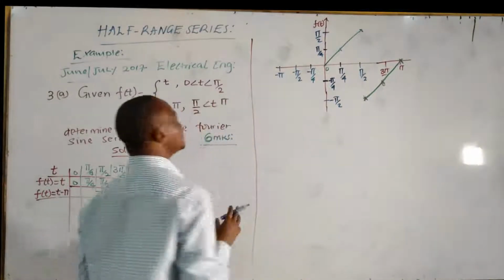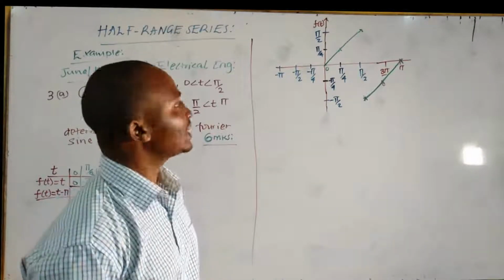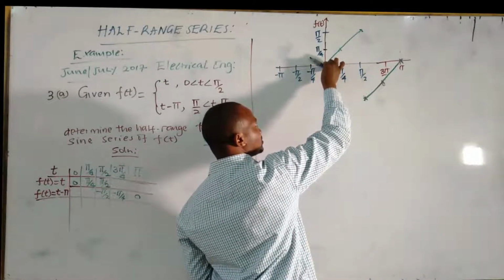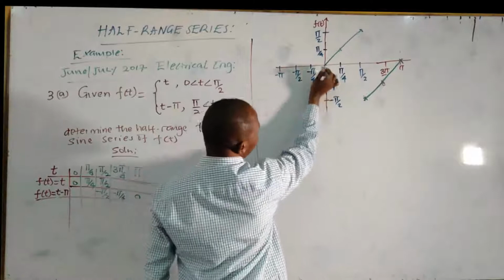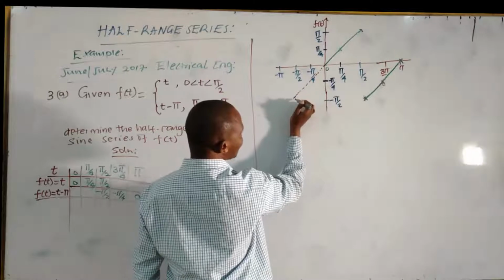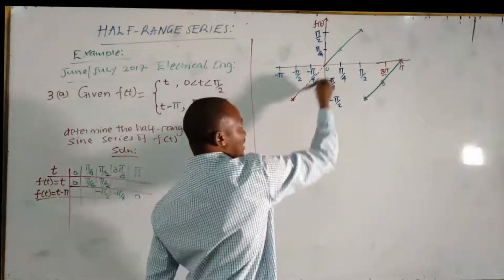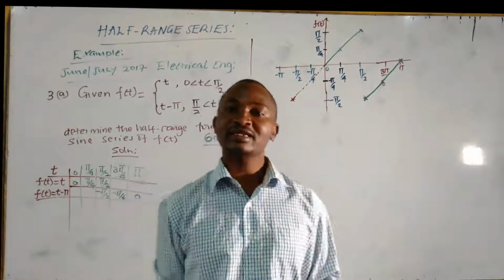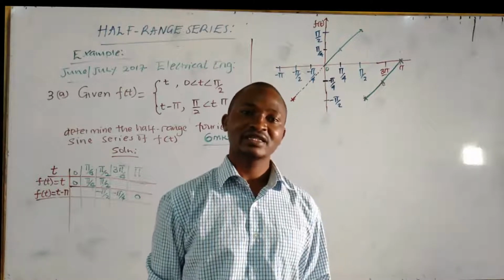We want to get the half range sine series. To get the half range sine series, we have to treat it as an odd function. We have to make it symmetric about the origin. Let me use a different color, because it's not actually like that, but we're only trying to make it be like that. That's why I'm using a broken line in a different color. We are not certain it is like that. We're only trying to make it like that so that it can give us a half range sine series.